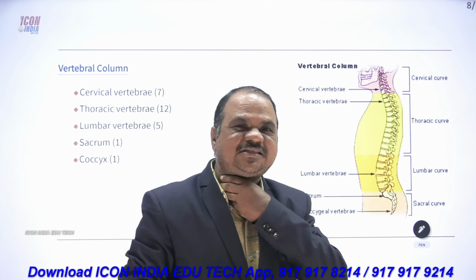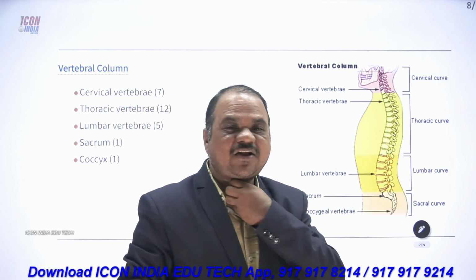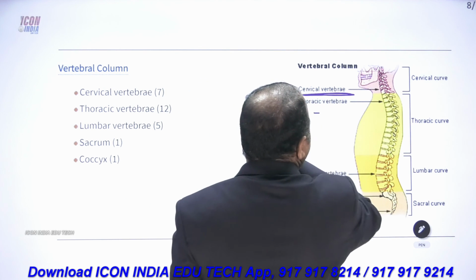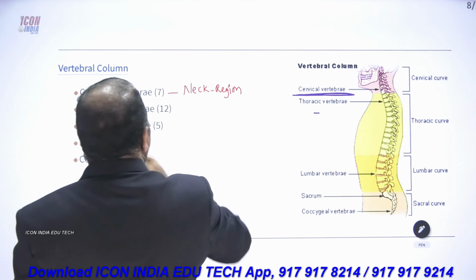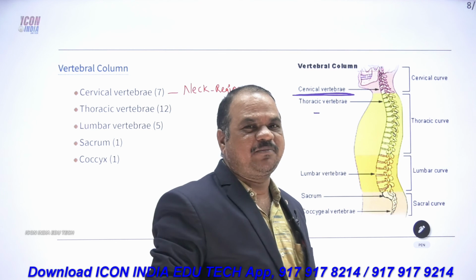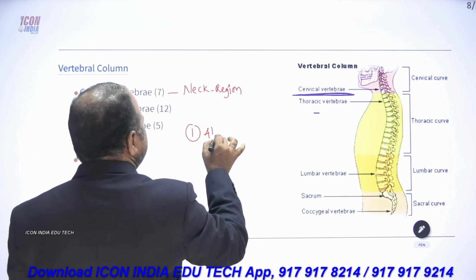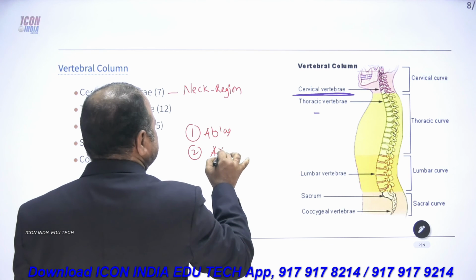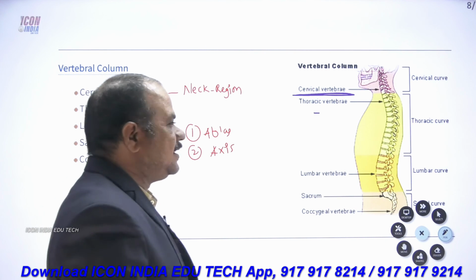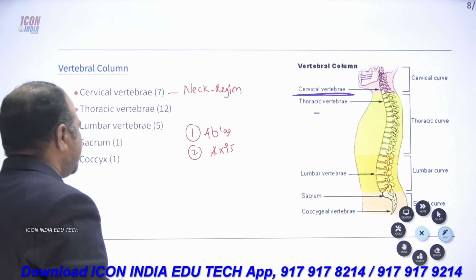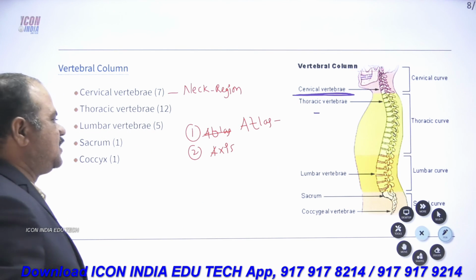In the vertebral column, in our cervical region, which we commonly call the neck, we have 7 cervical vertebrae present. Among these 7 vertebrae, the first vertebra is the atlas. The second vertebra is the axis.